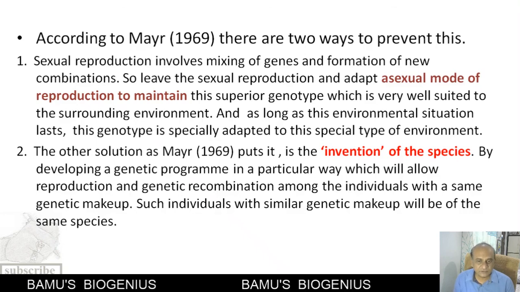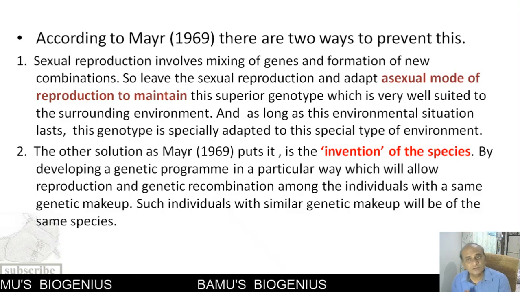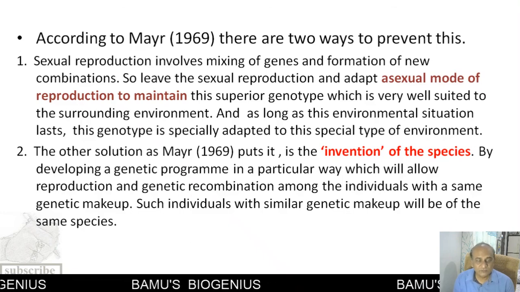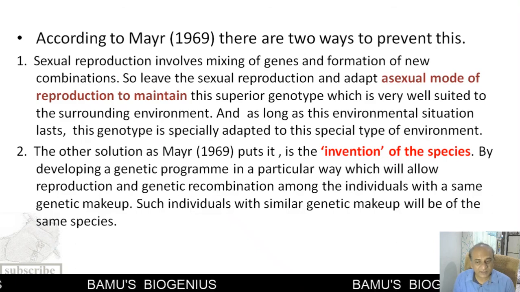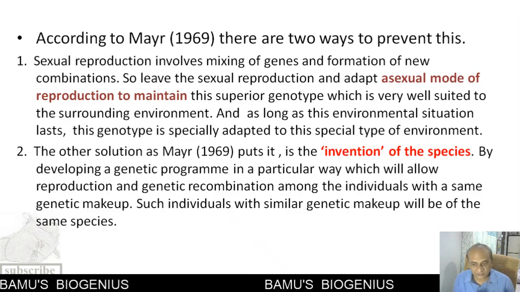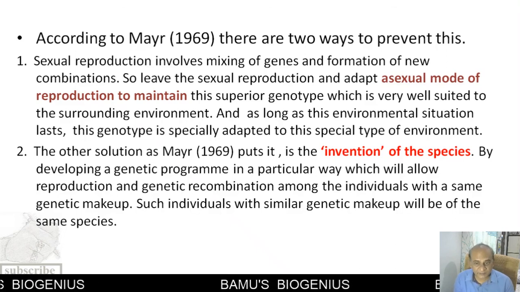So, to avoid this mixing of genes, they will switch over to the asexual mode of reproduction. Because of that, they will maintain their superior genotype, which is very well suited for the surrounding environment. And as long as that suitable environment is there, this genotype will survive, and the organisms having this particular genotype will be adapted for that particular environment.